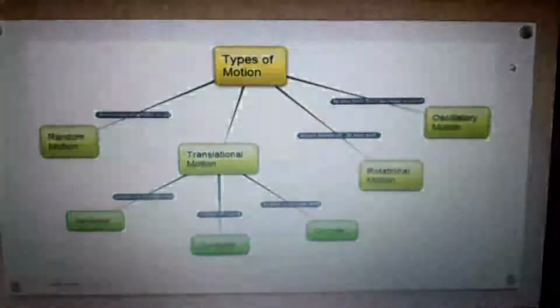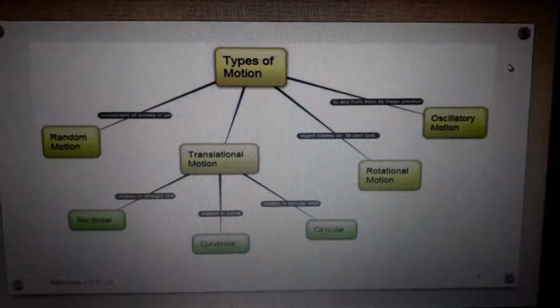So, next one is rectilinear motion, or we can say the motion in a straight line. For example, traveling from one place to another is a rectilinear motion. That means translational motion, in which we can measure the length and all.